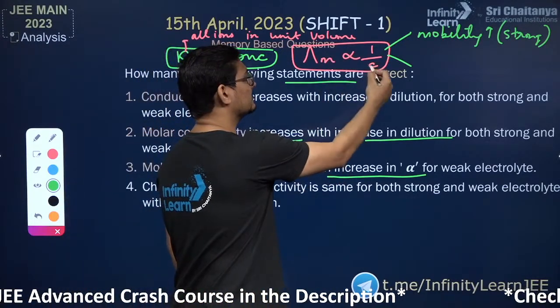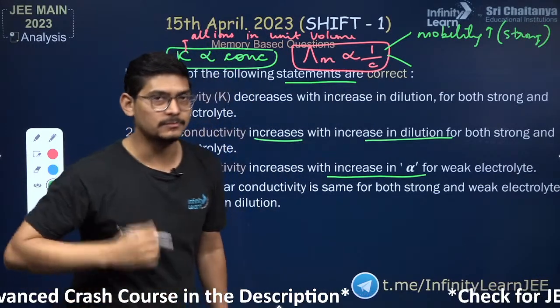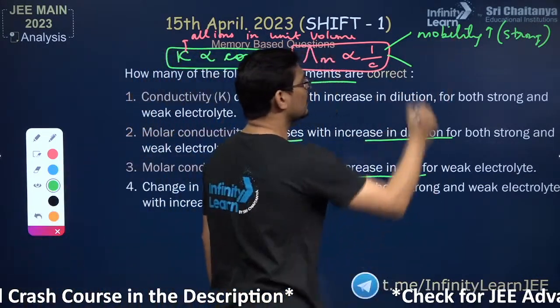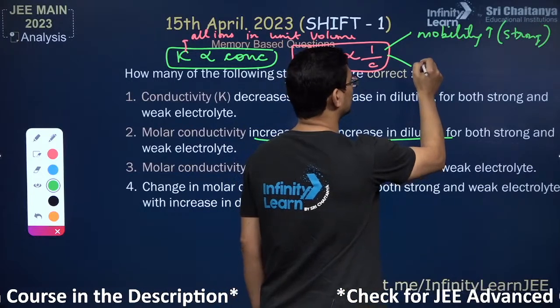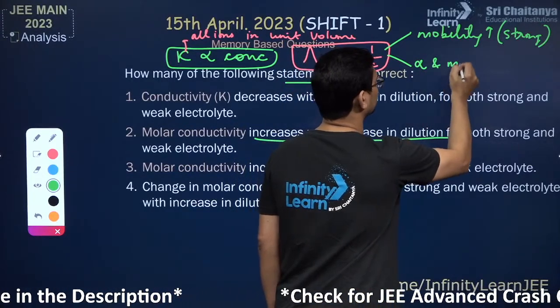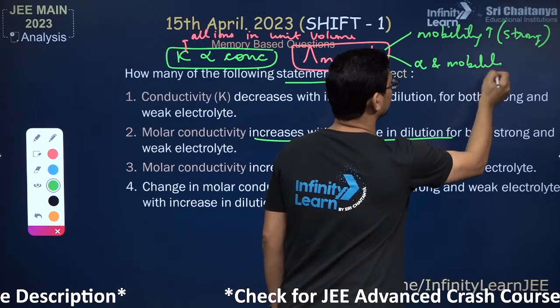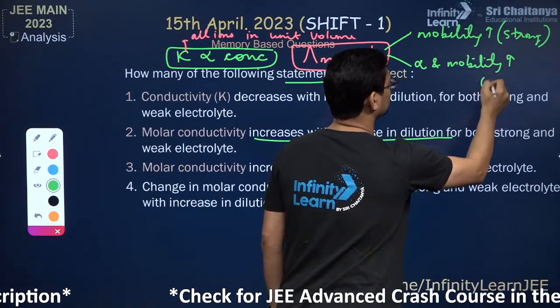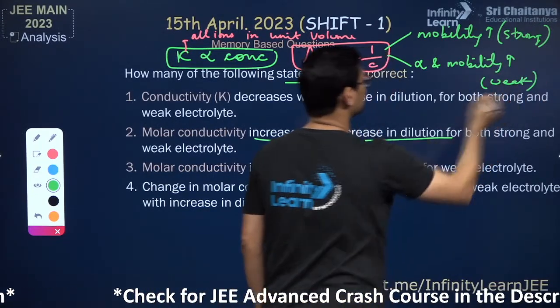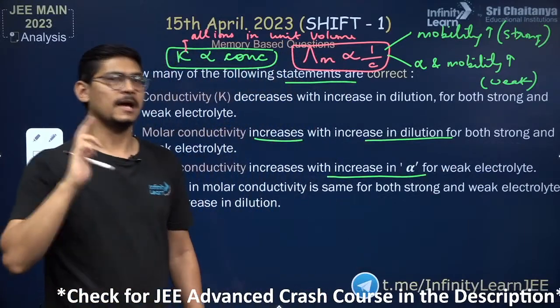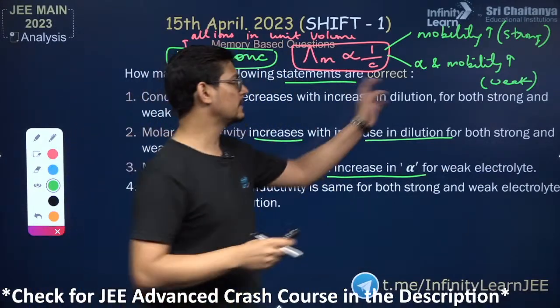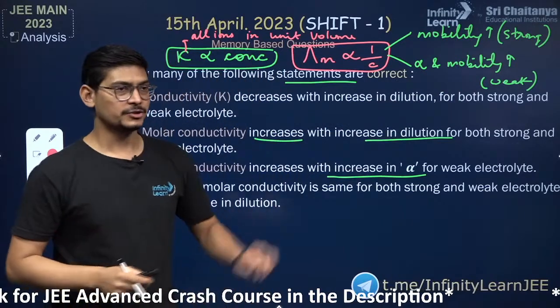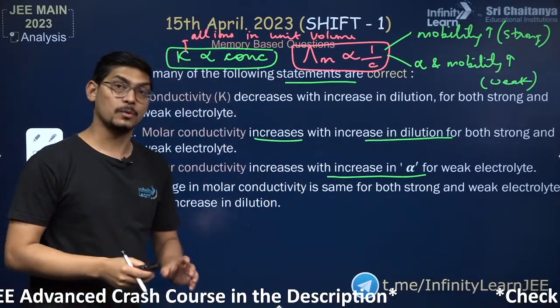So molar conductance increases with dilution because of increase in mobility for a strong electrolyte. For a weak electrolyte, it increases for two reasons: alpha also increases and mobility also increases. So these two concepts are required to answer this question.